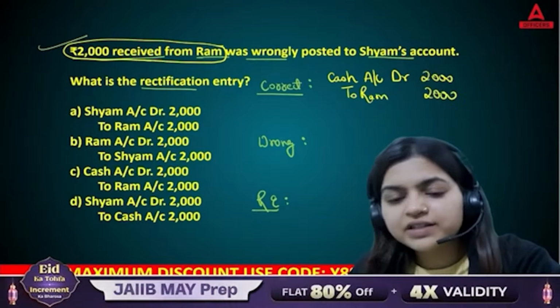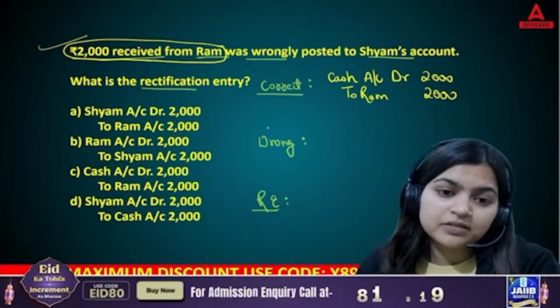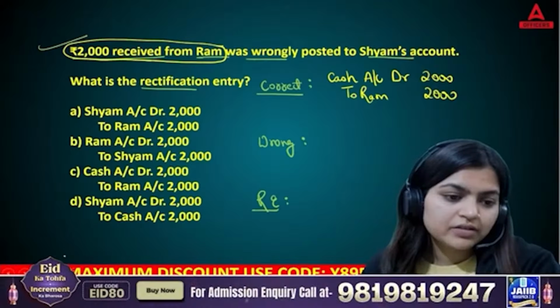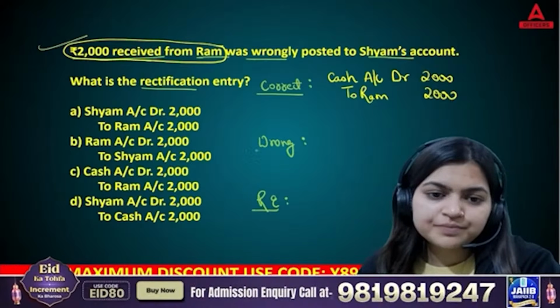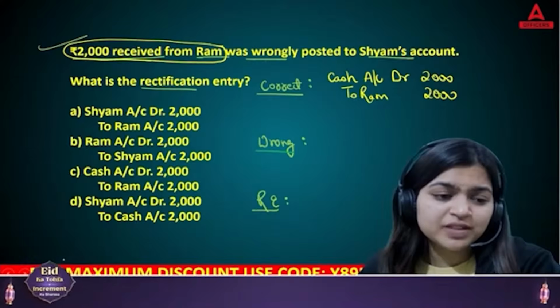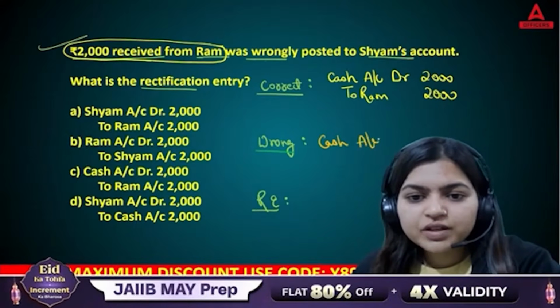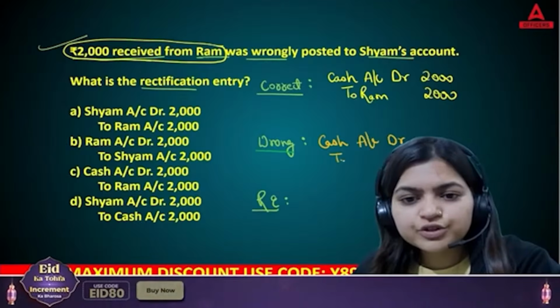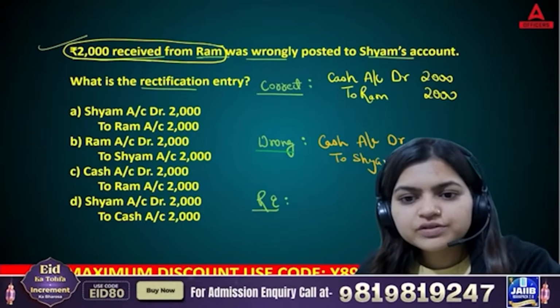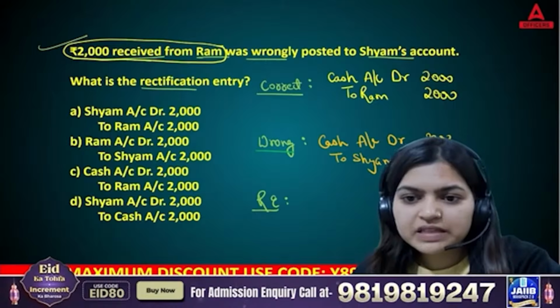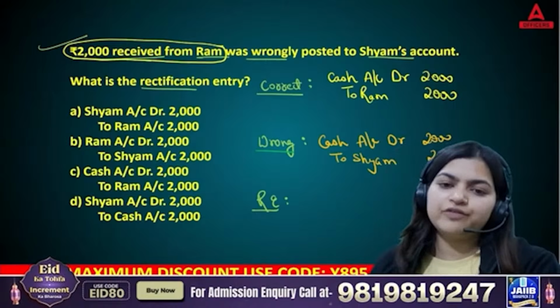That is 2000, 2000. But you were confused about who paid this 2000? Okay, so you have shown this as to Sham. This is the mistake you have made.